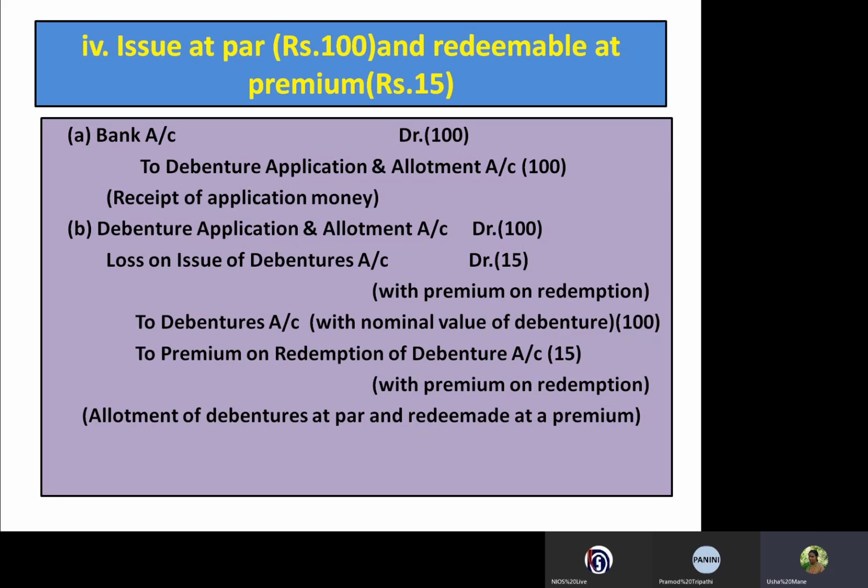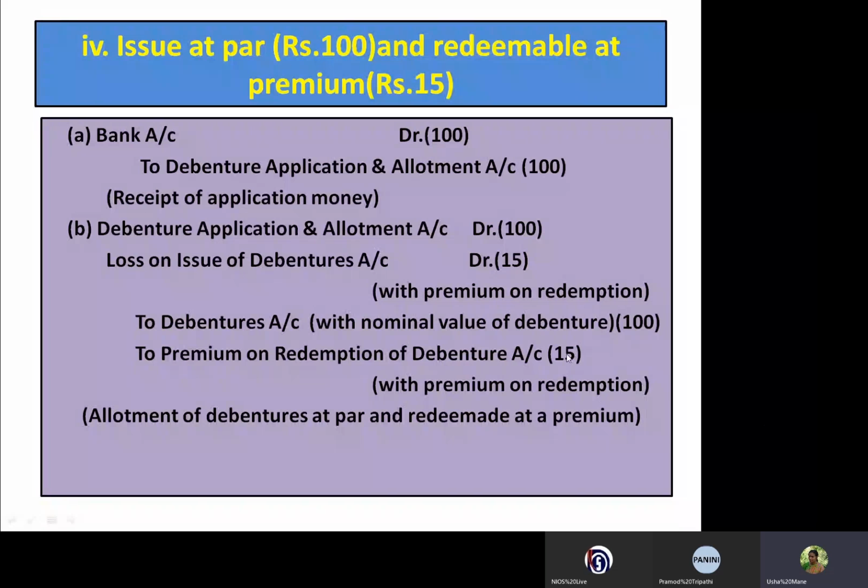Here we debit and credit both amounts. Here as a loss we debited 15 rupees, and here as premium on redemption, these 15 rupees we credited, because it is an increase in the liability of the company.